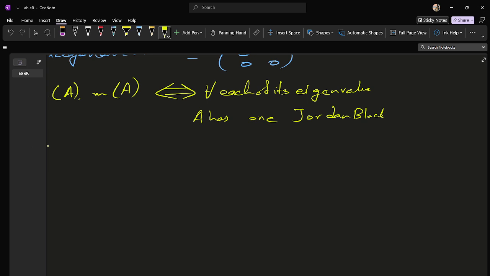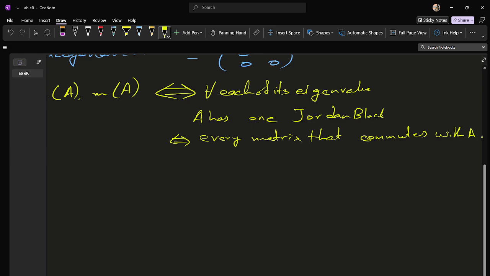And another thing I have to say in addition to it: if and only if every matrix that commutes with A is a polynomial in A.